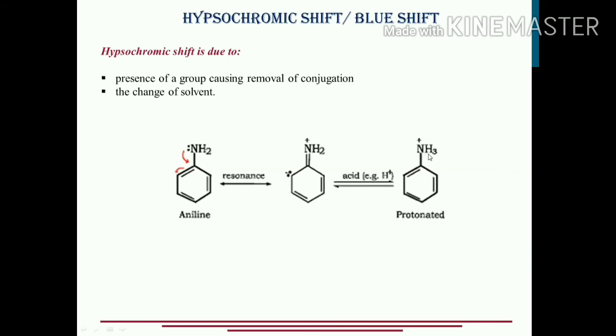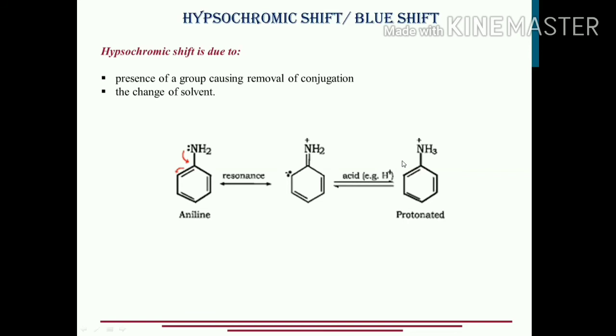Now let's try to have a look at the conjugation. Single, double, single, double, single, double, and the story ends over here. It is 3 over here, but it was 4 over here. So extended conjugation over here in aniline as compared to the protonated aniline or anilium ion. So what are we doing? If we are moving from left to right in this particular reaction, we are decreasing the conjugation. The conjugation has decreased. So the lambda max will also change. How will it change? Conjugation is decreasing, definitely the lambda max will also decrease.